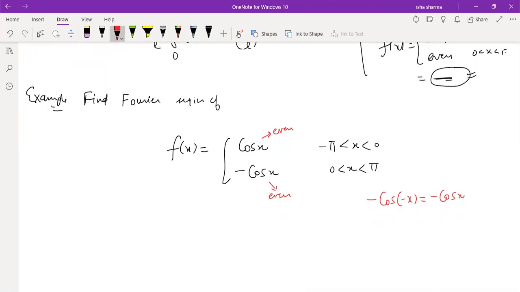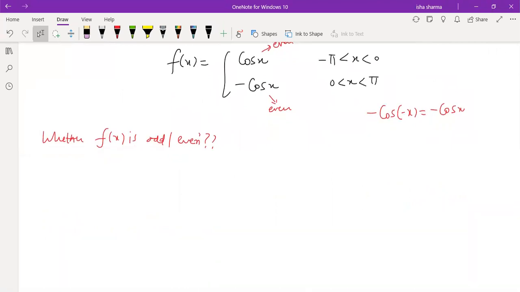So I am now trying to know whether this f(x) is odd or even. Let's do this mathematically and graphically also. I just want to put more clarity on how to do things graphically. Otherwise it's absolutely not necessary. You can do either way, only mathematically by the definition of odd and even, or only graphically. So let's first do mathematically how we check whether this function is odd or even. For checking odd or even, we need to change x to minus x.